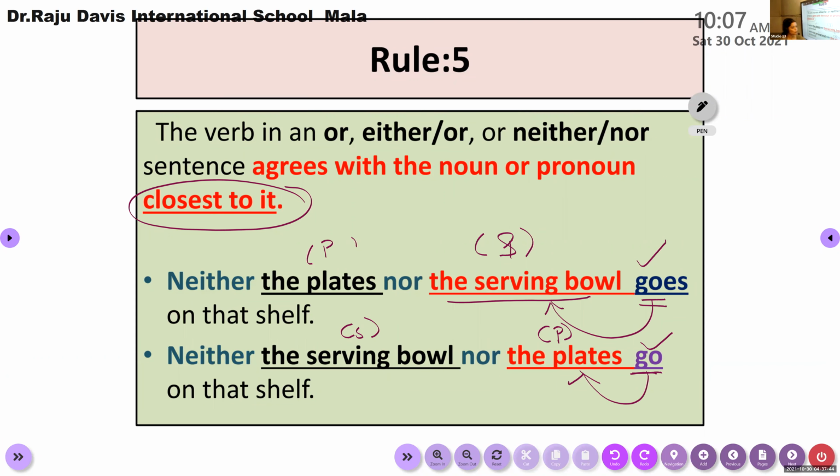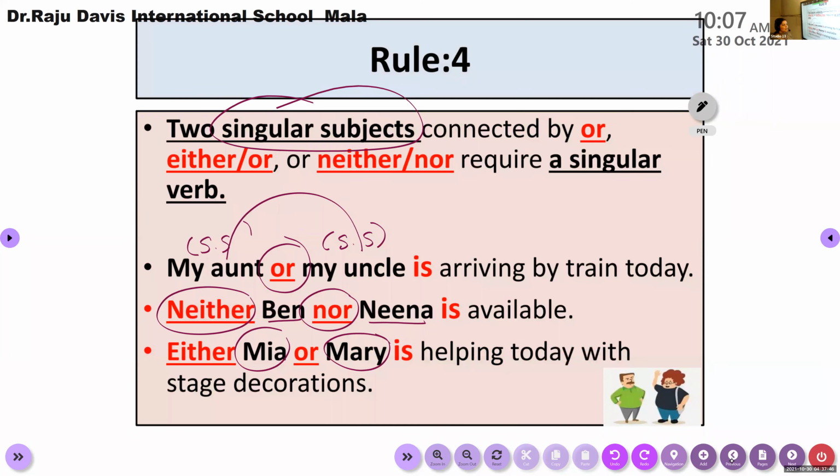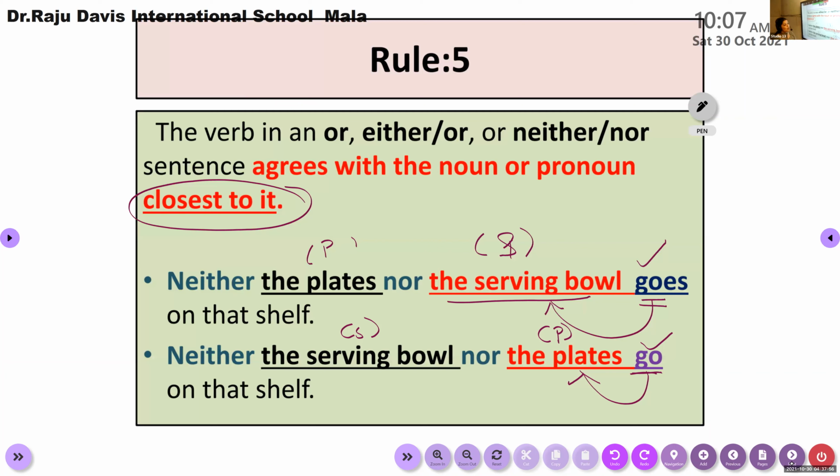Remember, if two singular nouns are connected using "either...or," "neither...nor," or "or," there we need to use only a singular verb. Whereas if one noun is singular and the other one is plural, here we need to consider the noun closest to the verb. If it is singular, use a singular verb. If it is plural, we need to use a plural verb. Am I clear?